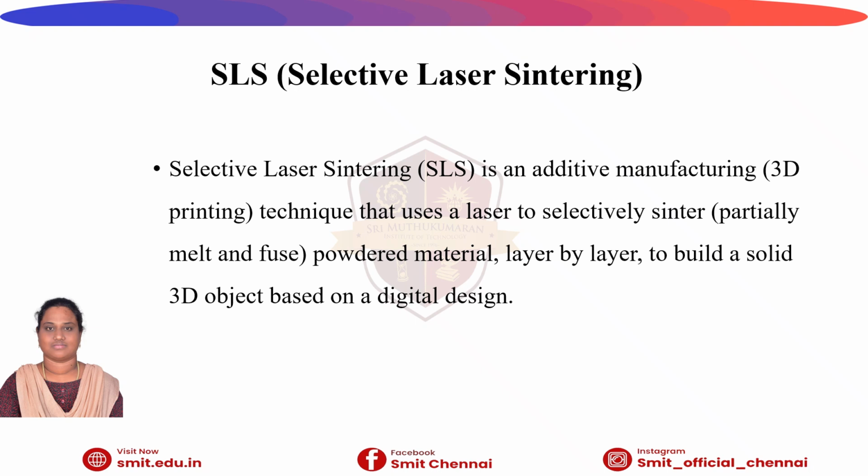Next one is selective laser sintering, that is SLS. It is also an additive manufacturing technique. It uses powdered materials fused by a laser. It is used for strong and complex geometries. This selective laser sintering is a powder-based 3D printing technology that uses a high-power laser to fuse fine material powders into solid parts layer by layer to build a 3D object.